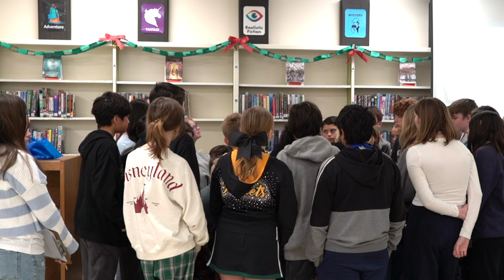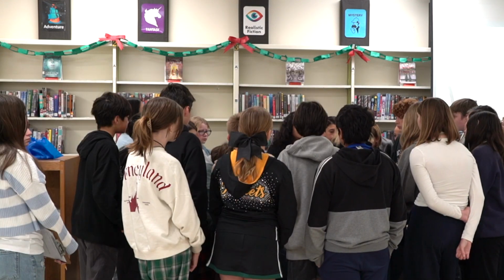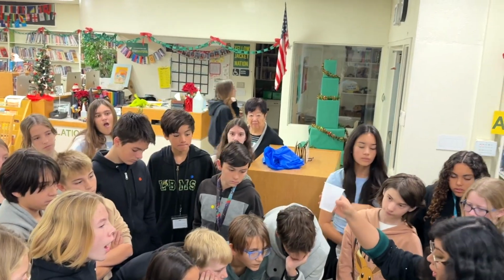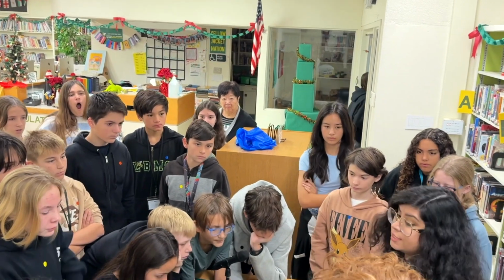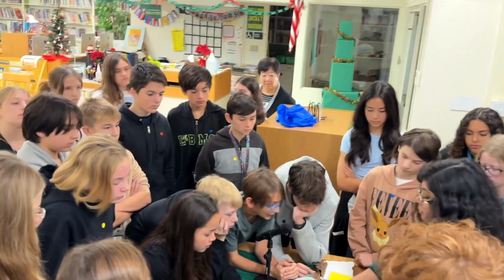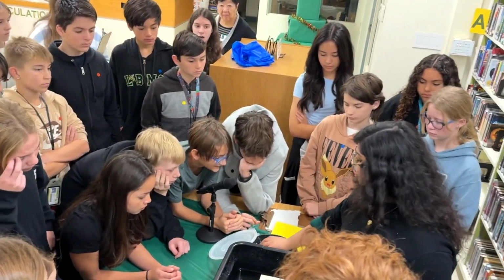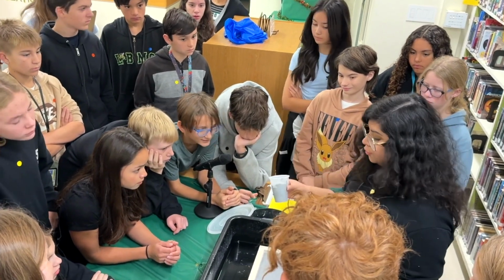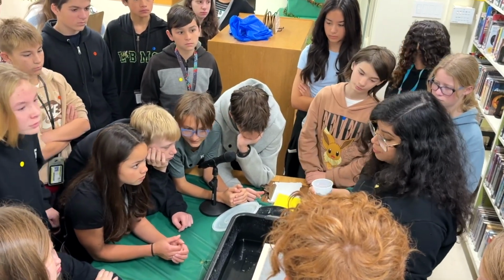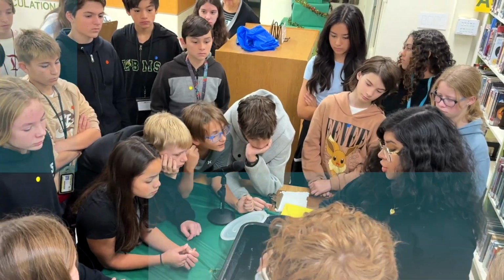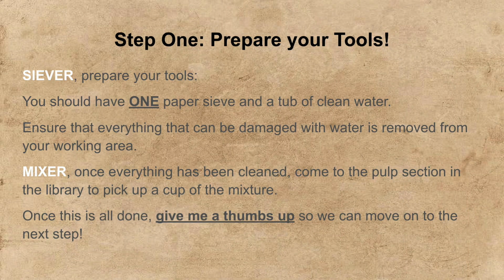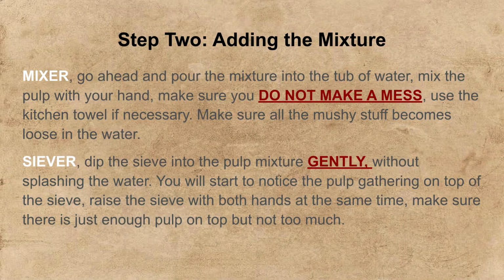When you have your materials all set up and ready, mixers, you're going to grab your cup and come over to this table. I am going to scoop some pulp and hand it over to you. Then you're going to go back to your table and throw the pulp into your tub and mix it with your hand. I'm going to add a little bit more because my tub is a little bigger than yours.